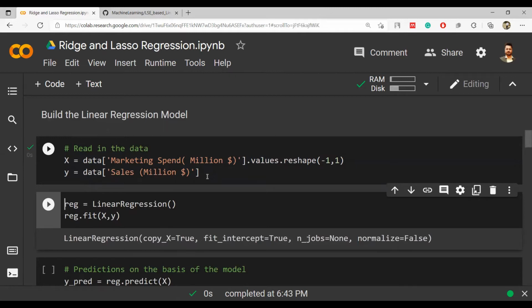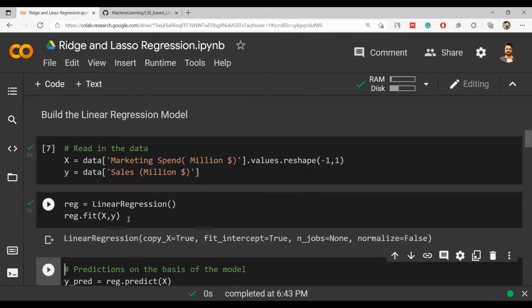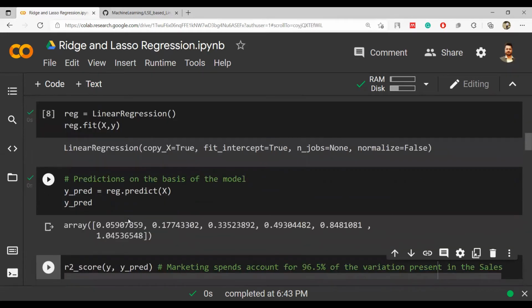So the linear regression function is being put in the reg object, and then this linear regression object dot fit x and y is being fit here. And if I want to do the prediction, I can save it in ypredict equal to reg dot predict x, right? I'm passing my training data, I'm getting the predictions.